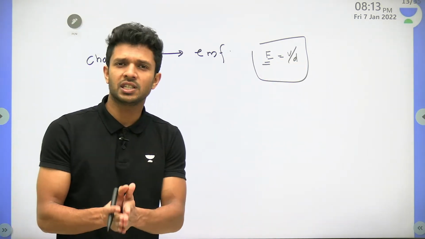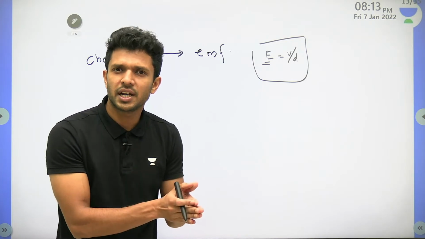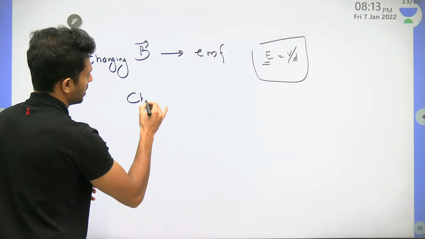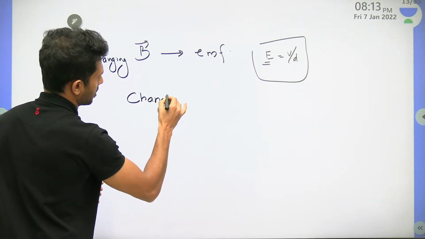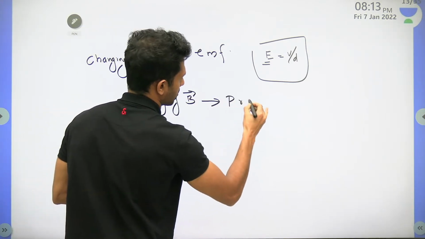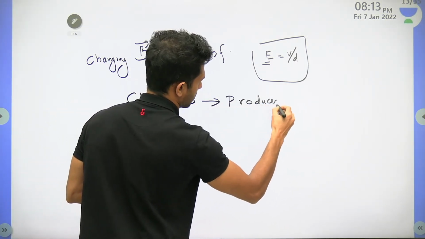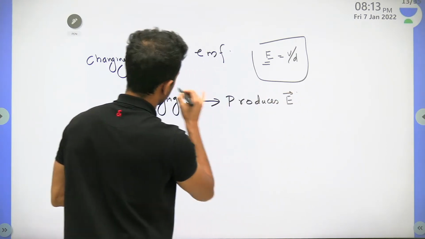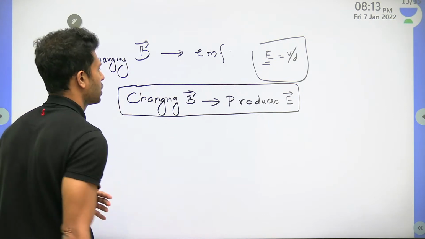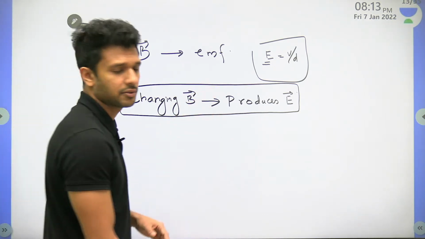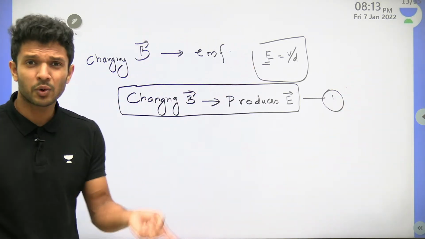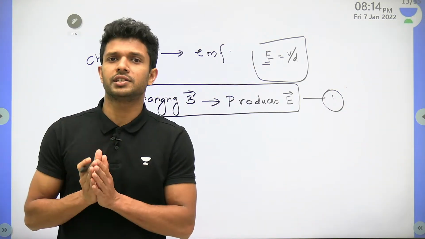This is the first concept that we need for the explanation of electromagnetic waves. What is it? I'm going to write: a changing magnetic field produces an electric field. The first thing that is required for the explanation of EM waves. Keep it in your mind. Very important. Okay. Now, we have to prove one more concept, right?